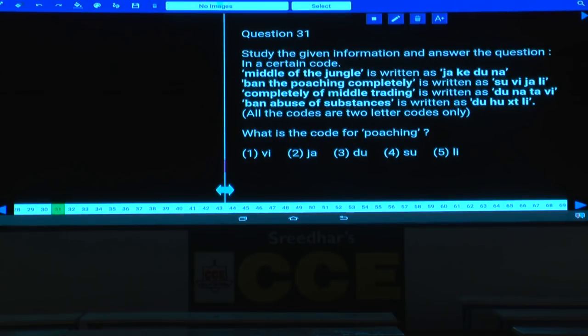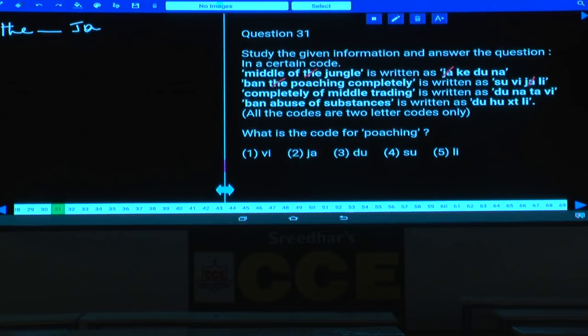Now if you compare the first and the second sentences, what is the word which is common here? Middle of the jungle and ban the poaching completely. Then what is the word which is common between these two? The is the word which is common. Tell me what is the code which is common here? JA is common between these two, and the code to the word the is JA.